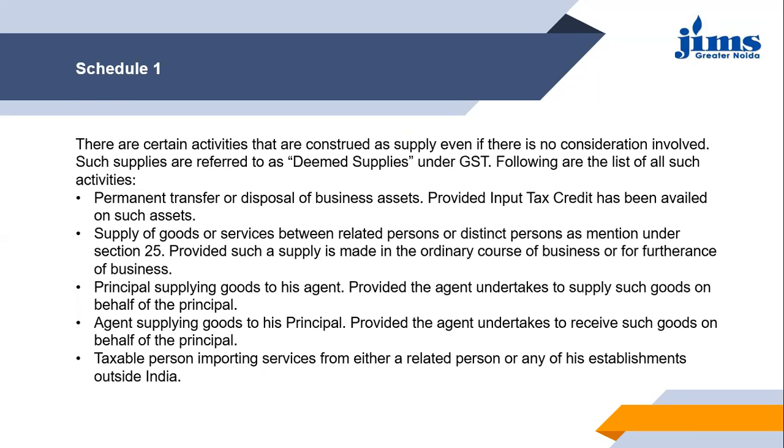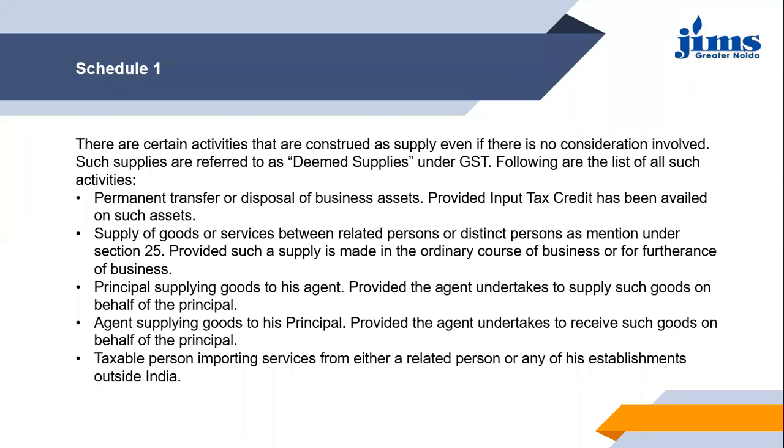Like first, the case is the permanent transfer disposal of business asset. In any business, if the business is doing any disposal of the asset, that we have discussed in the previous sessions also, that if there is any permanent transfer of asset, or you are disposing of any asset of the business, that is considered as a supply, even if that business is not against any consideration.